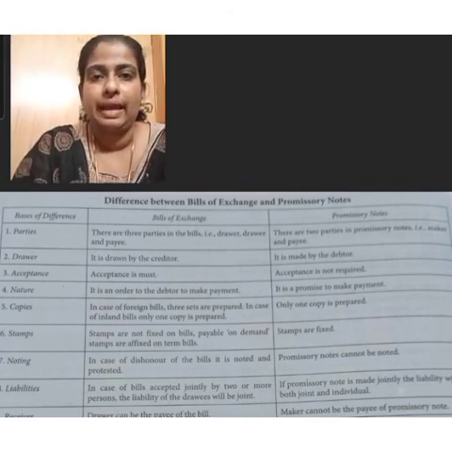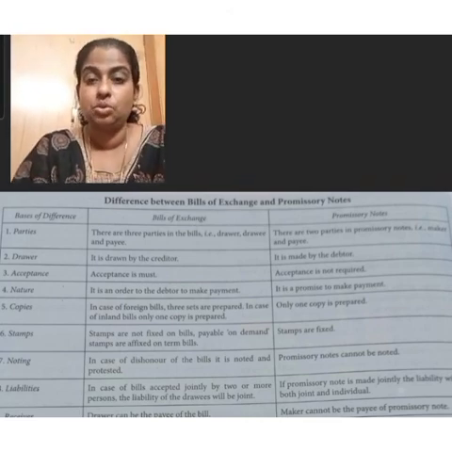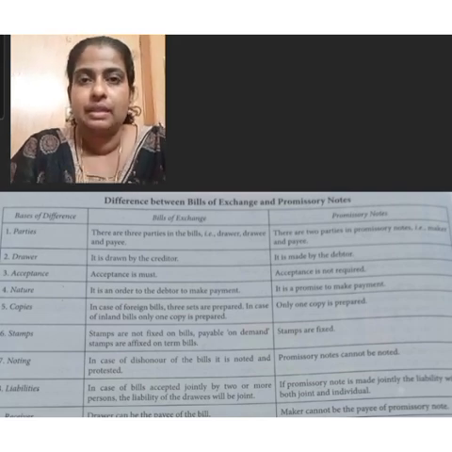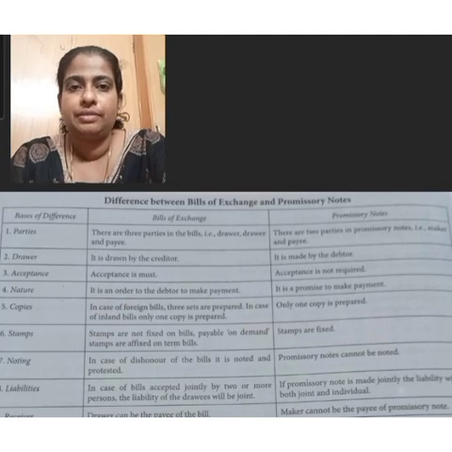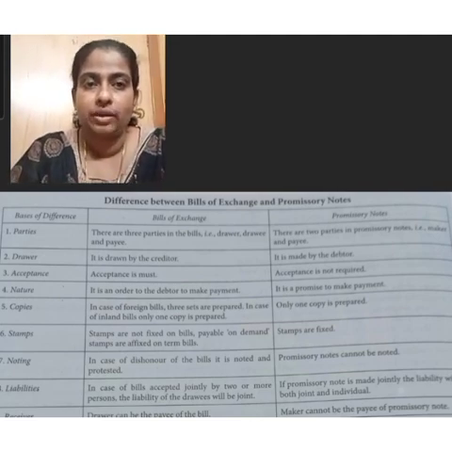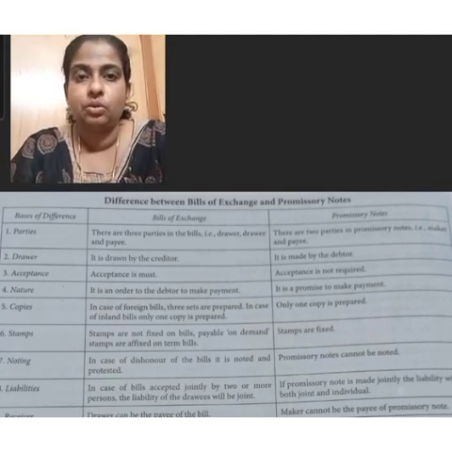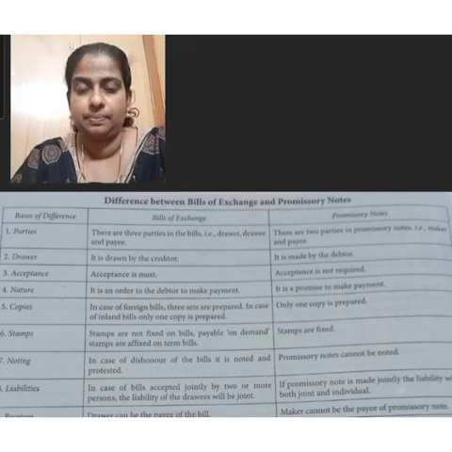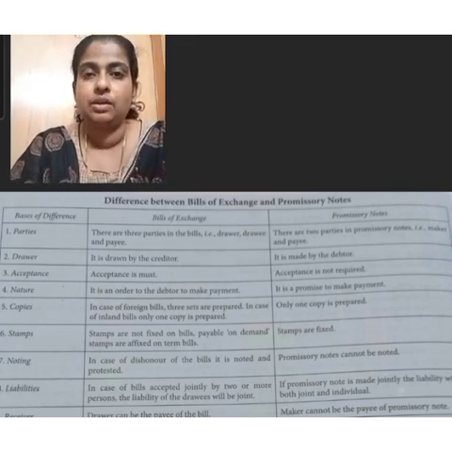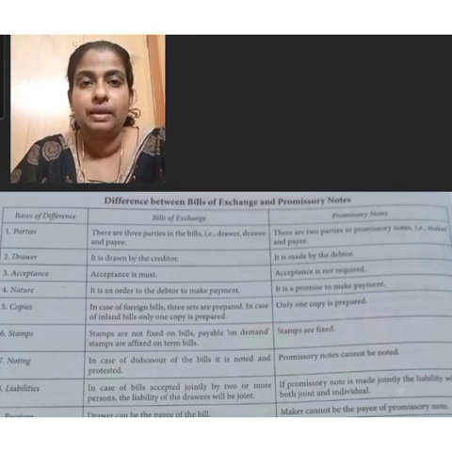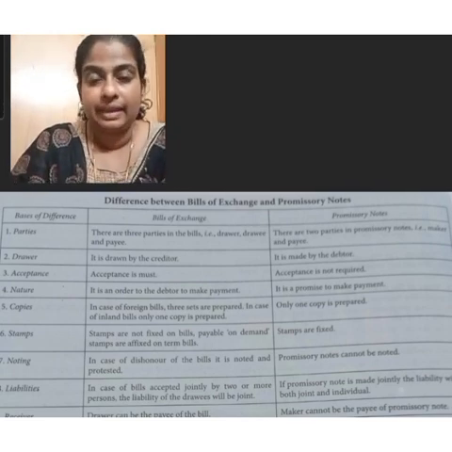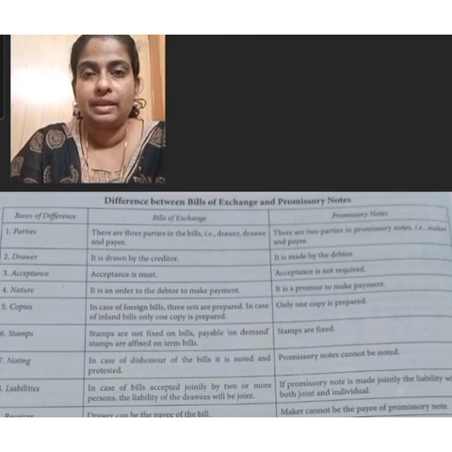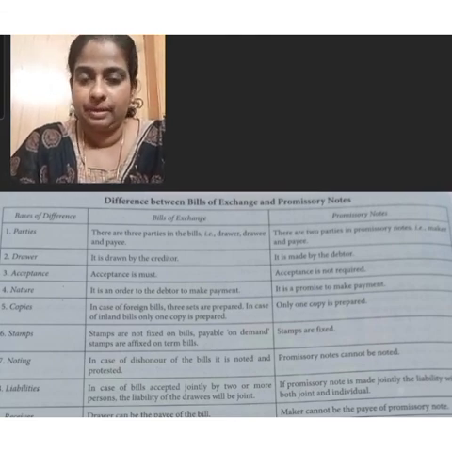In case of bill accepted jointly by two or more persons, the liability of the drawees will be joint. If the promissory note is made jointly, the liability will be both joint and individual. In the case of promissory note, the maker cannot be the payee of the promissory note. But in the case of bill of exchange, drawer can be the payee of the bill.